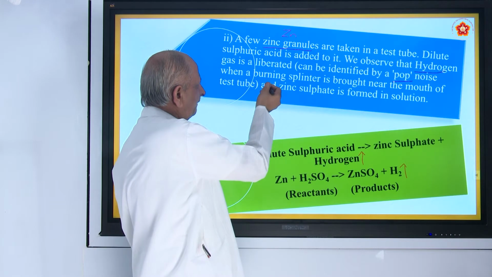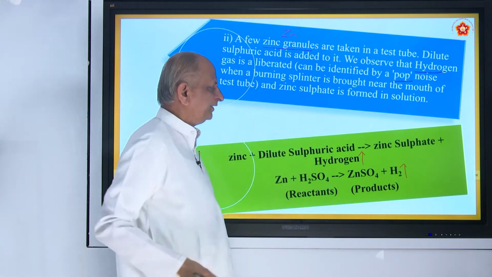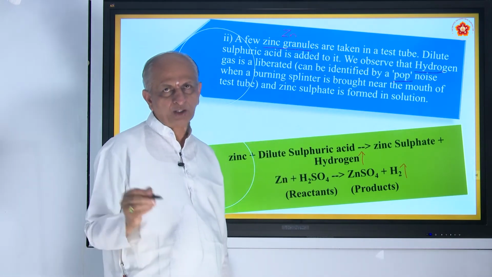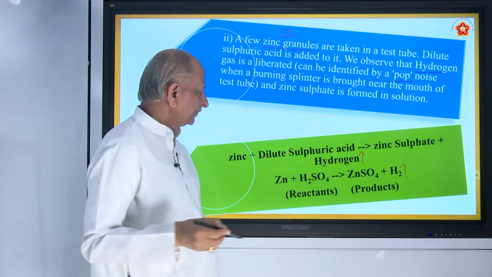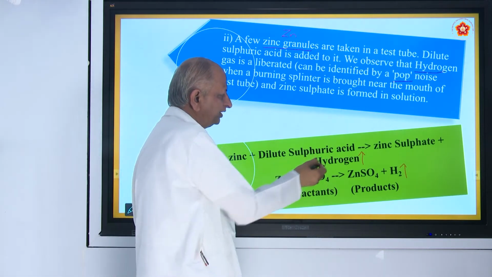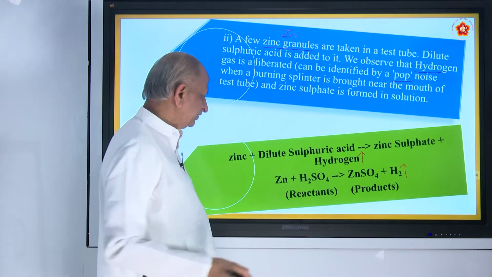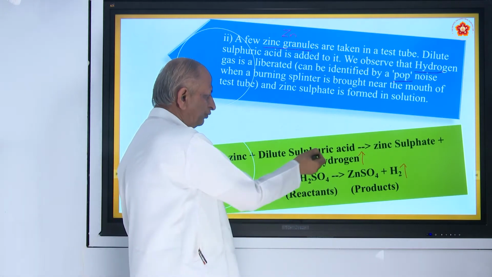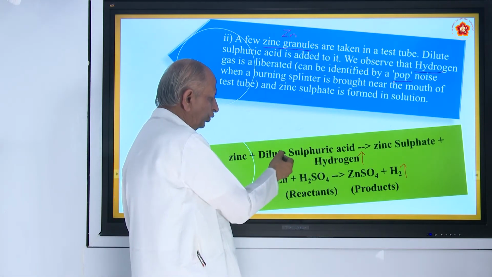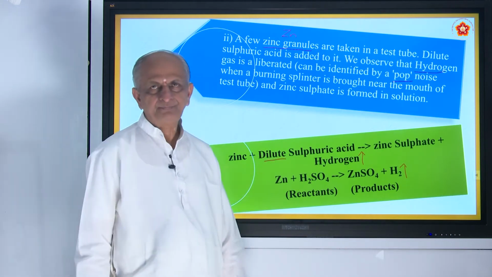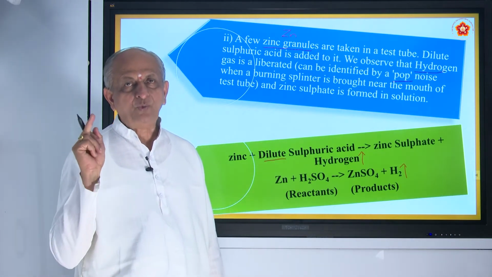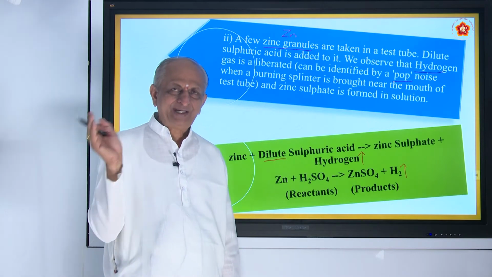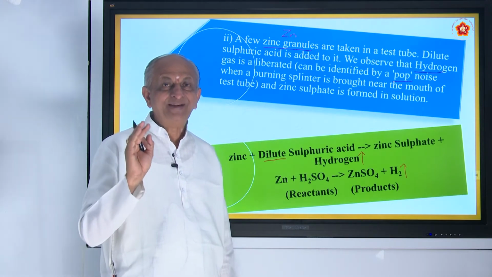So the burning splinter gives a pop noise in the mouth of the test tube or conical flask, which represents hydrogen gas. So the reaction is zinc plus dilute sulfuric acid. What do you mean by dilute? Which contains more water. If the water content is less, we call it concentrated.